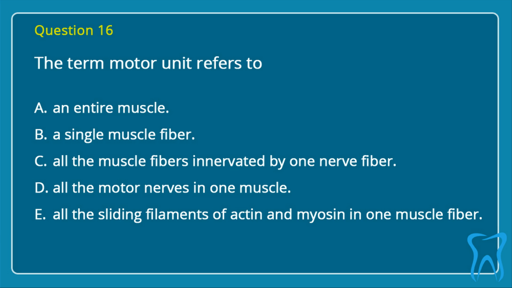Question 16. The term motor unit refers to: A. An entire muscle. B. A single muscle fiber. C. All the muscle fibers innervated by one nerve fiber. D. All the motor nerves in one muscle. E. All the sliding filaments of actin and myosin in one muscle fiber. Correct answer is C. All the muscle fibers innervated by one nerve fiber.